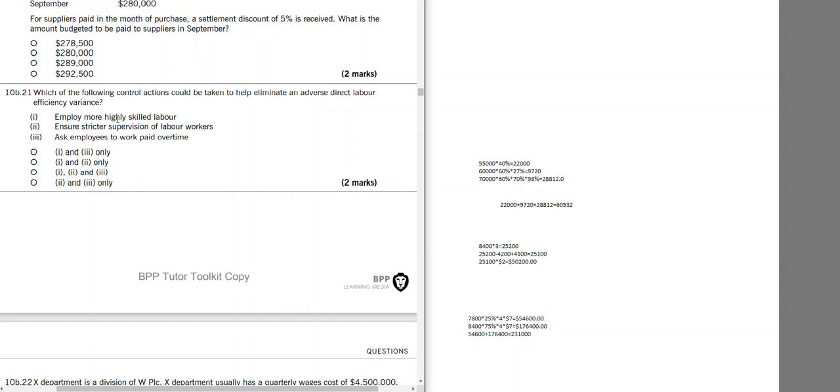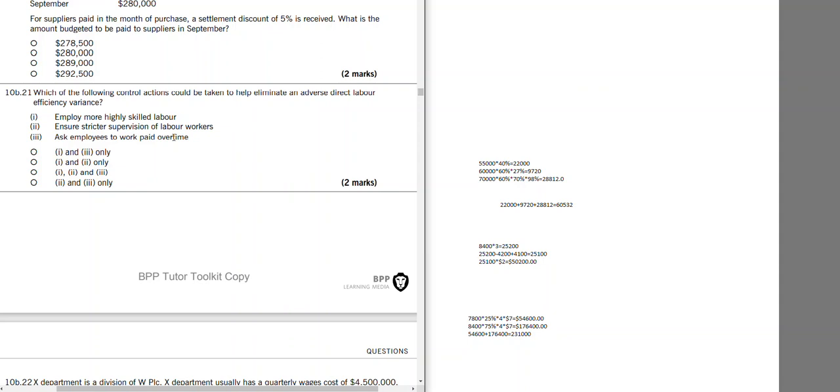Remember, one is rate and another is efficiency. So efficiency means working faster. If we employ high skill labor, then they would work faster. Ensure stricter supervision of labor workforce. If we make our supervision strict, employees will avoid idle time. So that could also work.